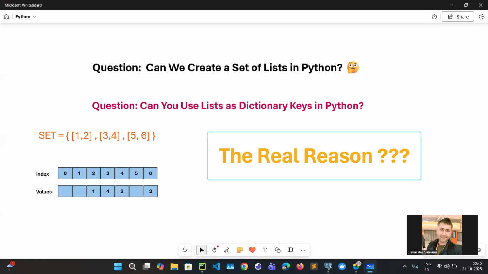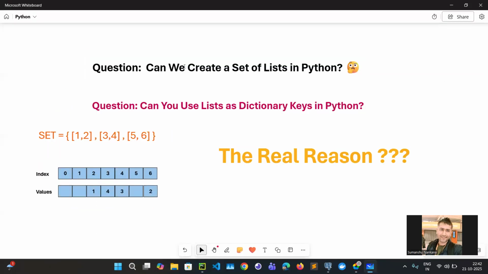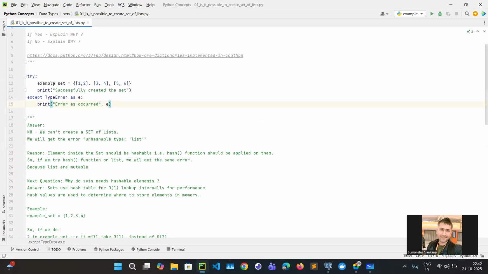Now let's try to understand the reason why you can't create a set having a list. Because whenever you create a set, the elements inside the set should be hashable. So what does it mean by hashable?